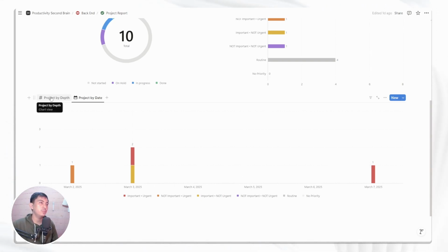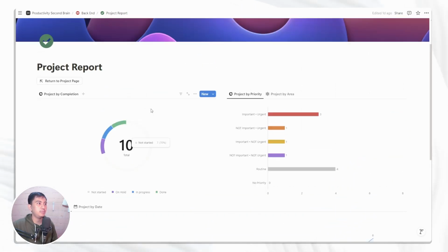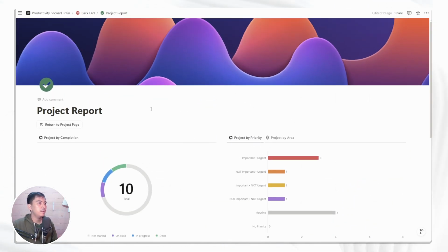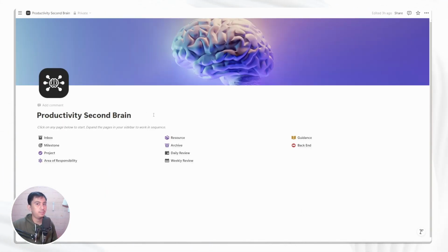So you may need more projects to see this project report become more valuable, but knowing that this feature exists for you, and let's say that you are using the Productivity Second Brain for quite a long time, for several months, you will see a really nice project report there. So yeah, that's everything about the report.